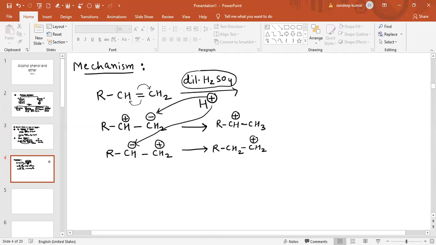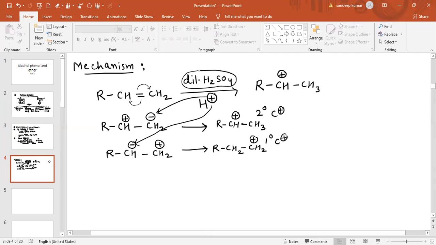This is basically a 2-degree carbocation, and this is a 1-degree carbocation. And 2-degree carbocation is more stable with respect to 1-degree carbocation. So we will say easily, the more stable carbocation obtained is this one.